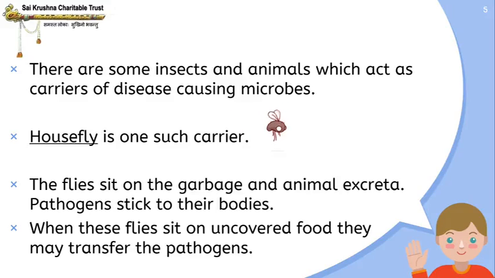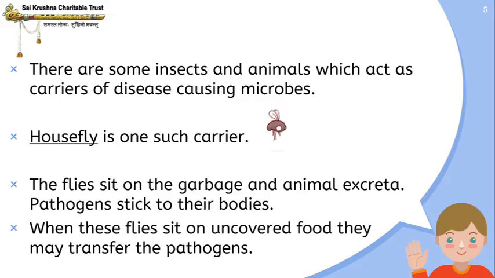Houseflies sit on garbage and animal excreta. You would have seen houseflies flying all around garbage cans and dirty, filthy places. So these houseflies sit on animal excreta or garbage, because of which the pathogens stick to them. What are pathogens? We learnt in the previous video. Pathogens are disease causing microorganisms.